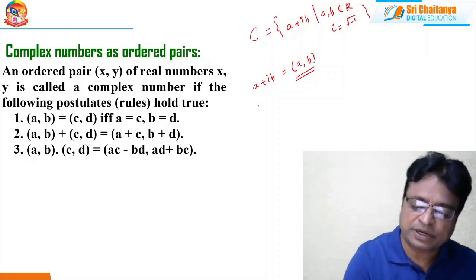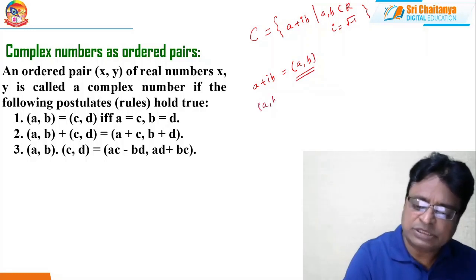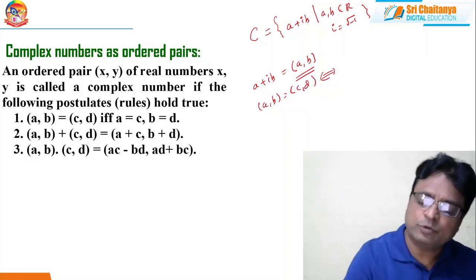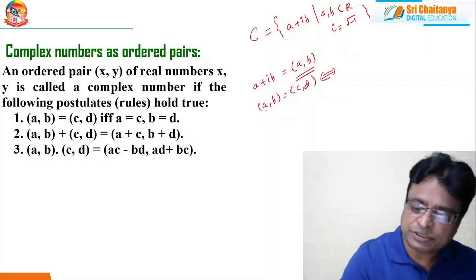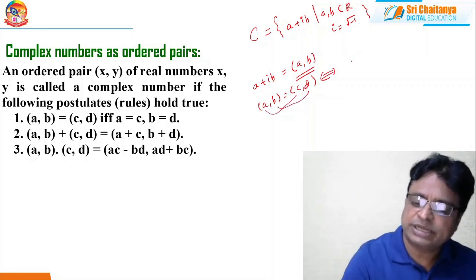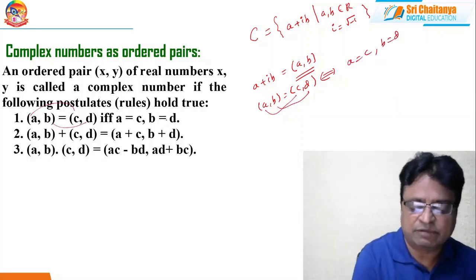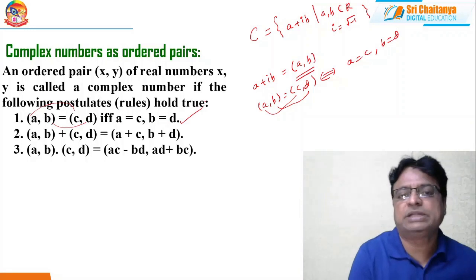What are those properties? AB equal to CD, because you know it very well, even in your relation and sets chapter also, how can we equate two ordered pairs? The first coordinates are equal, the second coordinates are equal. That means A equal to C, comma B equal to D. Whenever first coordinates are equal and second coordinates are equal, simply we can say that the ordered pairs are equal.